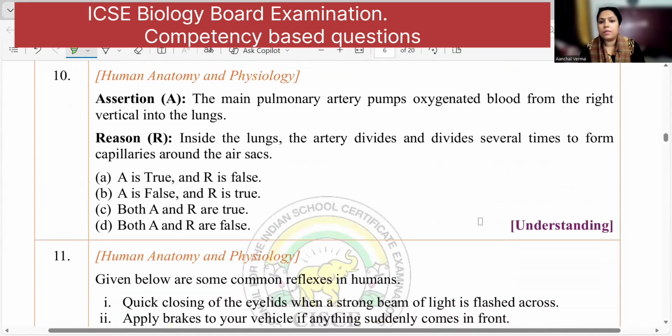The main pulmonary artery pumps oxygenated blood from the right ventricle into the lungs. Inside the lungs, the artery divides several times to form capillaries around the air sac. Now, tell me, is it true that the pulmonary artery pumps oxygenated blood into the lungs? That is true. And inside the lungs, the artery divides. That is also true. So both the statements are true.